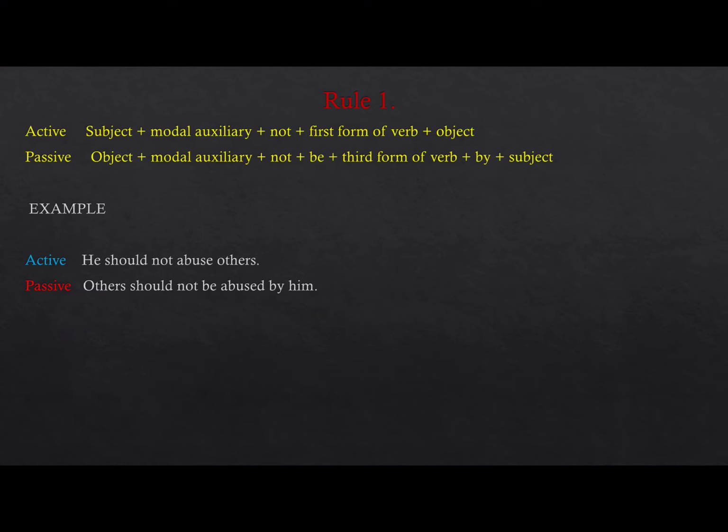Then we are taking up negative: subject, modal auxiliary, not, first form of the verb, and object. Then object, modal auxiliary, not, be, third form of a verb, by subject. Like, he should not abuse others: others should not be abused by him.